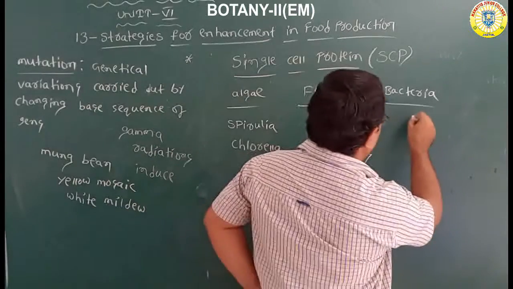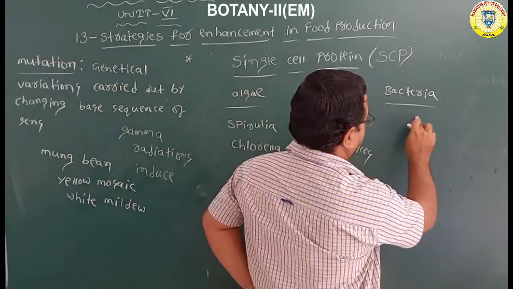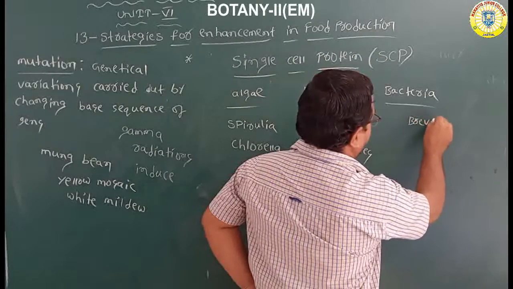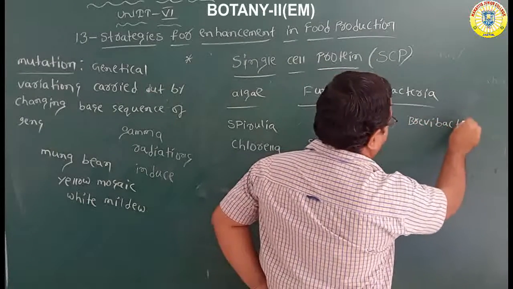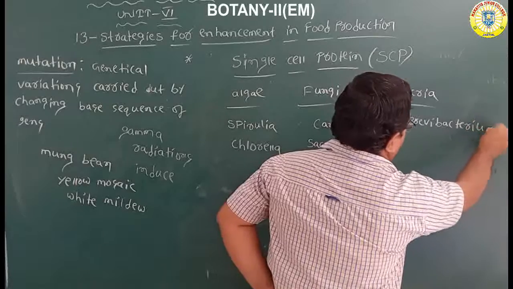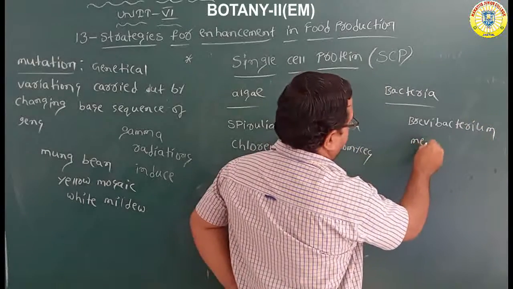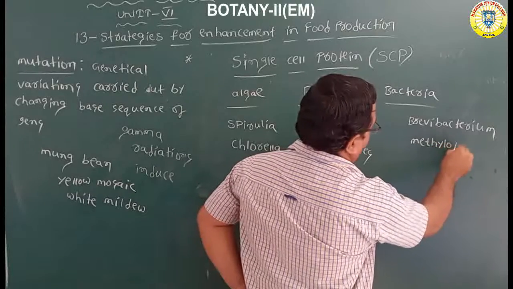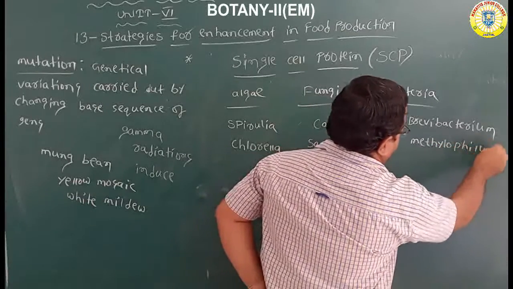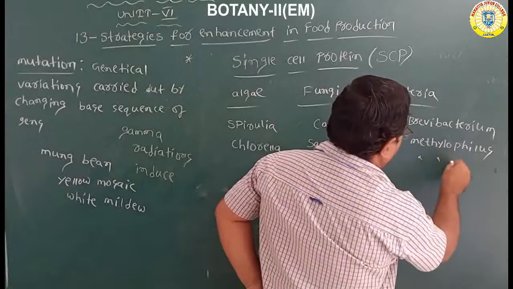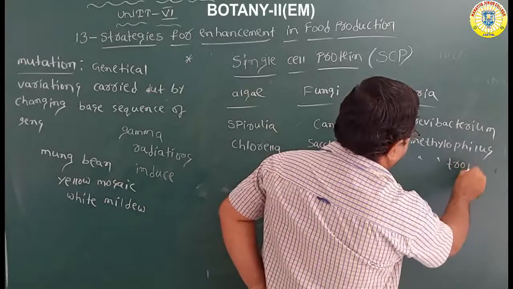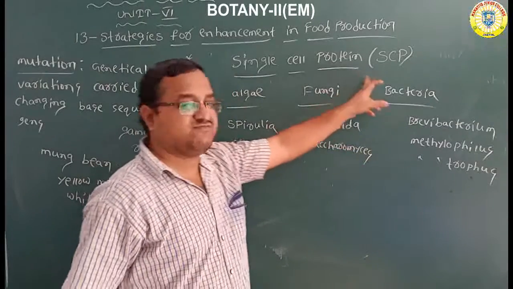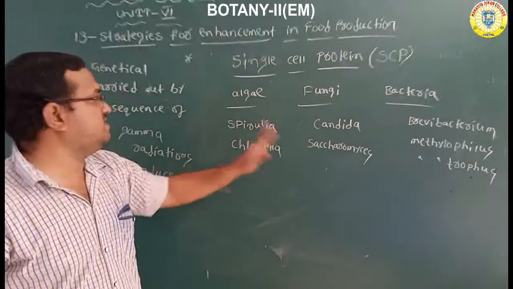What are the bacteria? Brevibacterium, Methylophilus and Methylotrophus. These are the bacteria which are used in production of single cell proteins. These are the fungi, these are the algae.